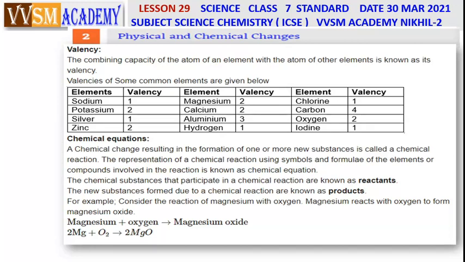For example, magnesium burns in oxygen gives magnesium oxide. Magnesium combines with oxygen, gives dazzling light, powerful light, sparklers, gives 2 molecules of magnesium oxide.